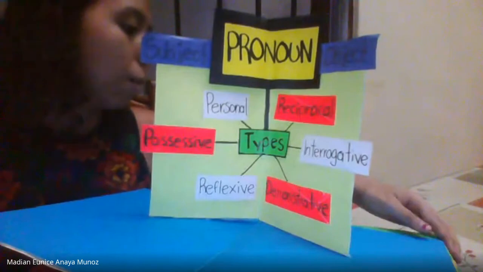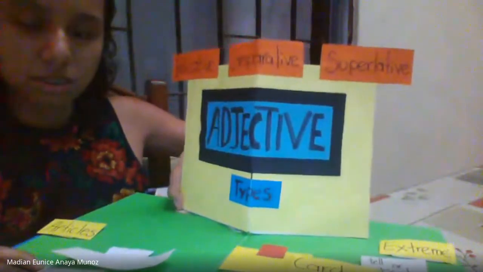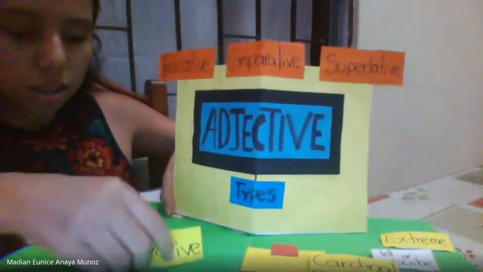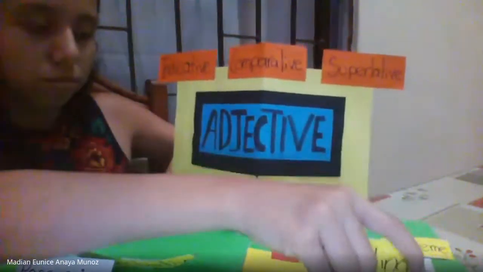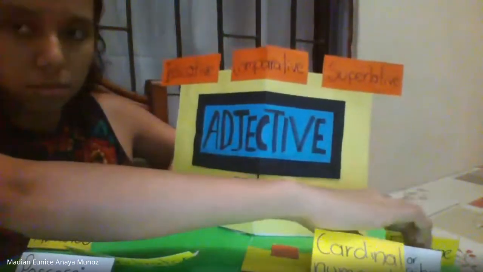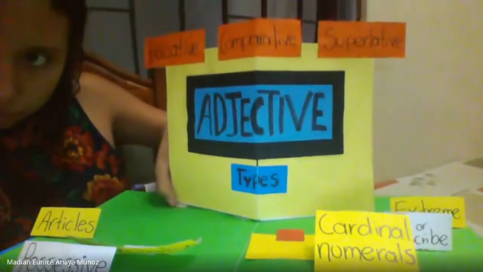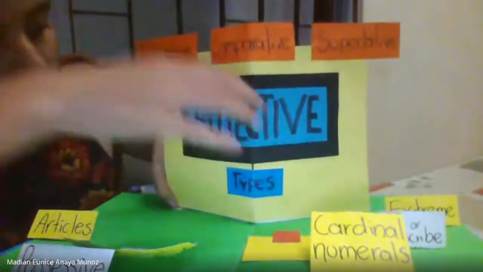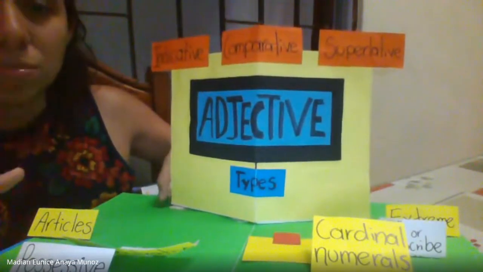So let's talk about the adjective. Okay, an adjective. The adjective describes the noun.